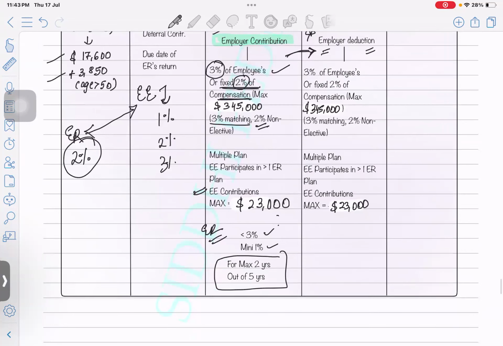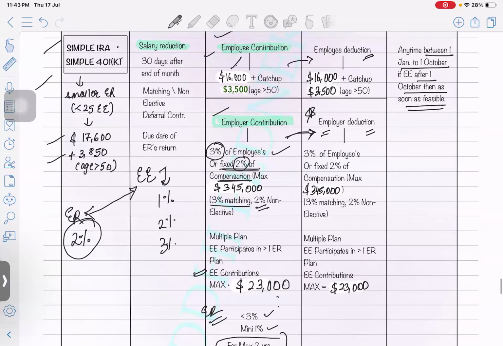In the same way, in case of a multiple plan, the employee is allowed to contribute $23,000 and is allowed to take a reduction of up to $23,000, not as an expense, in their 1040 on Schedule 1 they will get it as a reduction.